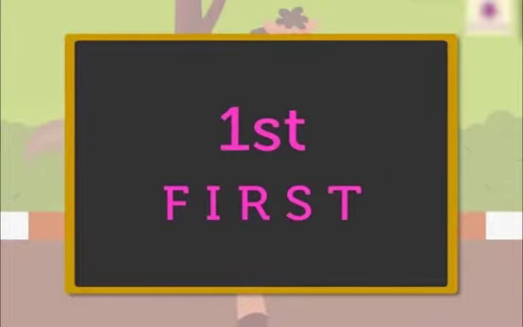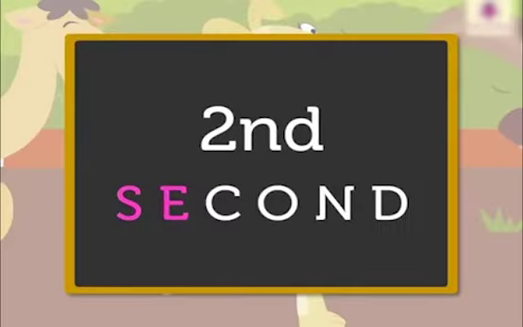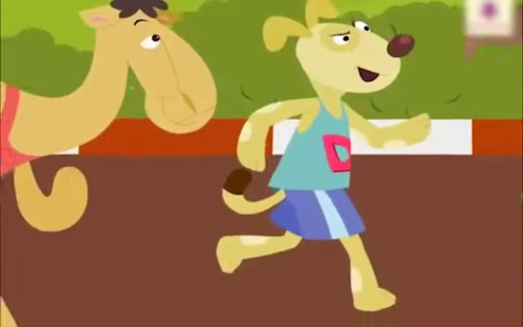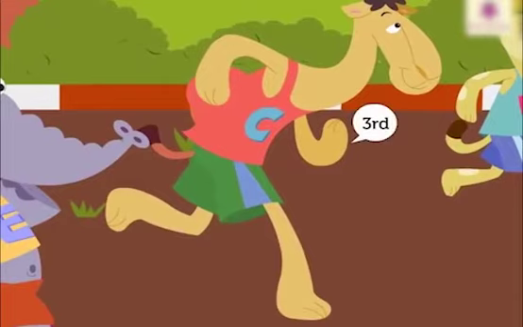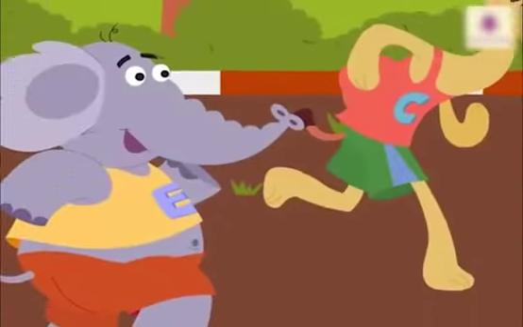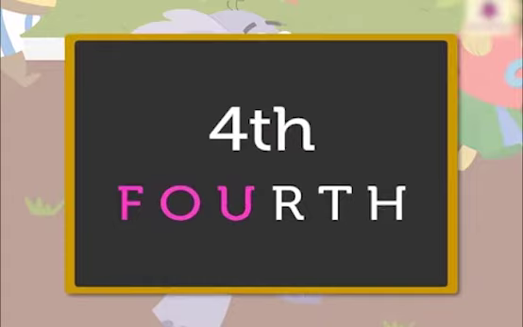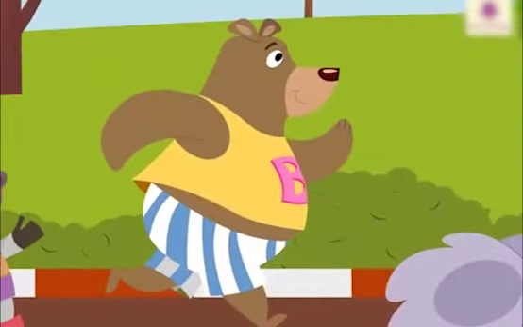F-I-R-S-T, first. Okay, and the dog came in second position. S-E-C-O-N-D, second. The camel is at third position, right? So T-H-I-R-D, third. Okay, the elephant is at fourth position. F-O-U-R-T-H, fourth. Okay, the bear came fifth, right, in the race.